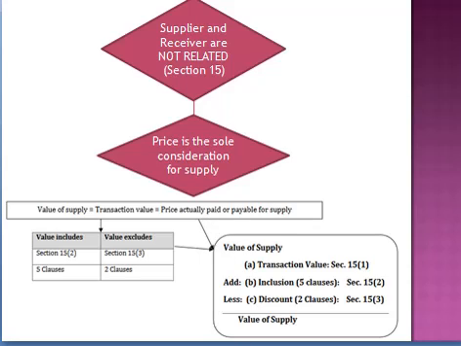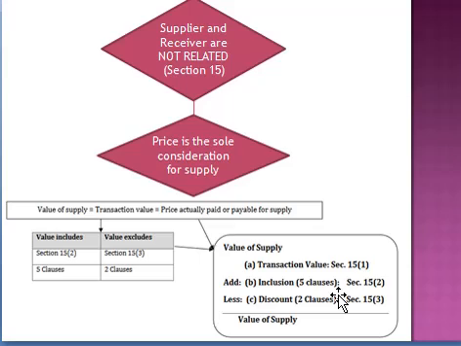Now, in this transaction value, certain items are to be included and certain items are to be excluded. For that, there is a short and quick method of remembering the same. In case of inclusion, we will be reading 5 clauses.